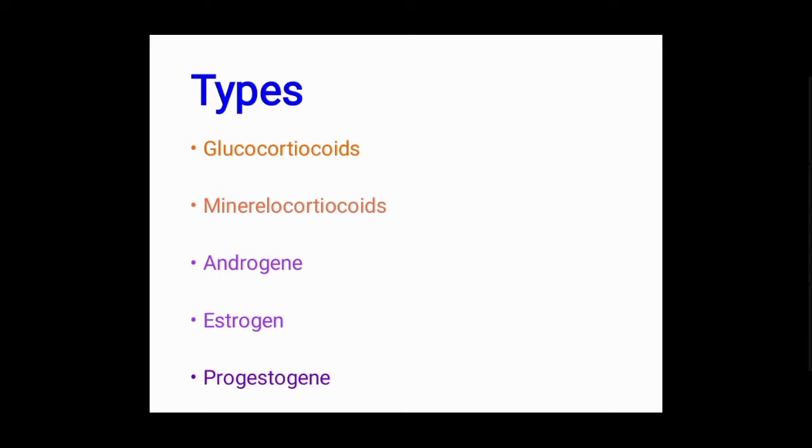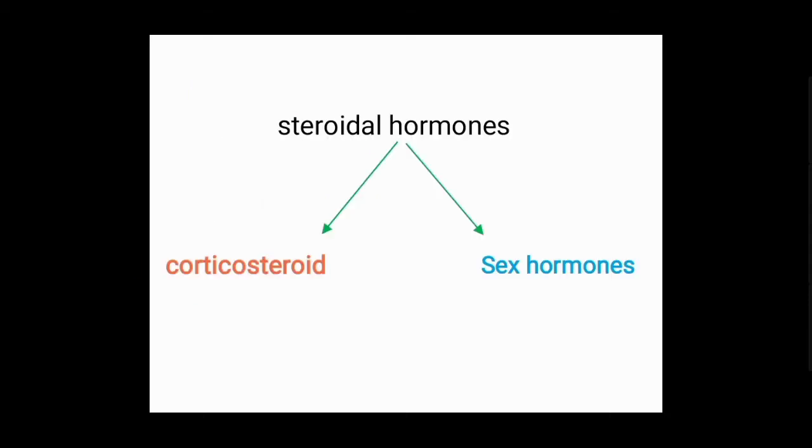So mainly there are two types, corticosteroids with glucocorticoid and mineralocorticoid, and sex hormones with androgen, estrogen and progestogen, divided into five types according to their receptor binding.